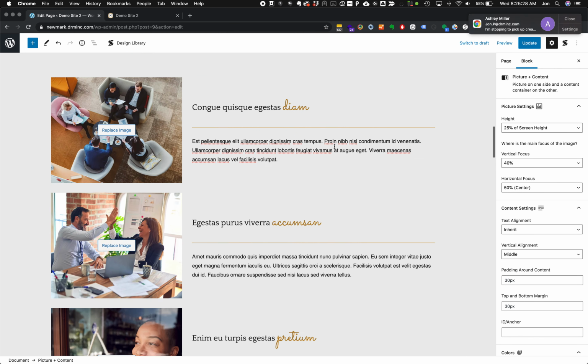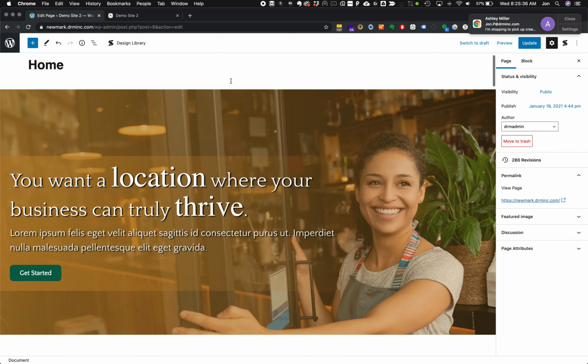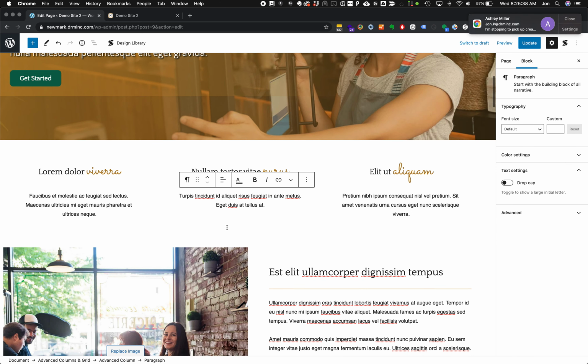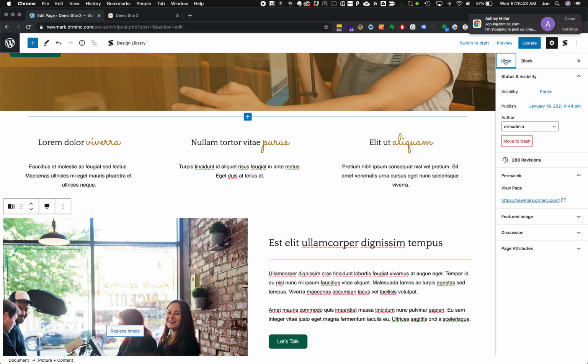Now, aside from the block, there's some things we want to pay attention to across the board on the page. And no matter what block you're on, whether it be a heading or individual paragraph text, image items, you can always just click over to the page to see the overarching page settings. So in here, we can modify whether this page is visible. We can change the publish date on this. Very important for blog and ongoing posts. You can write all of your blog content ahead of time and schedule it out throughout the month.